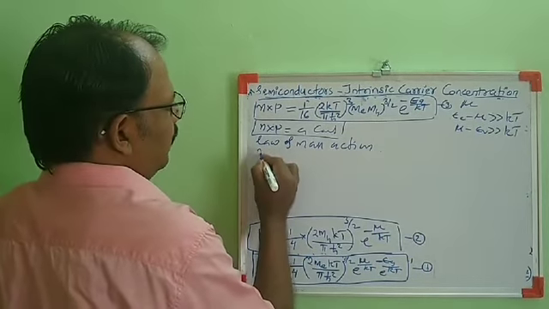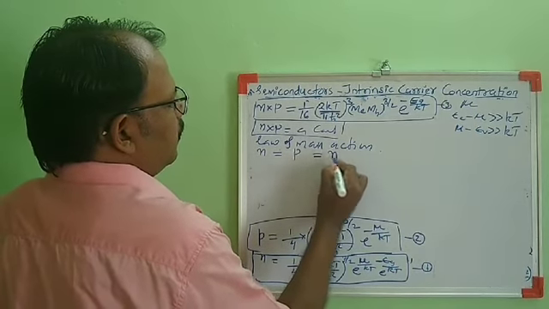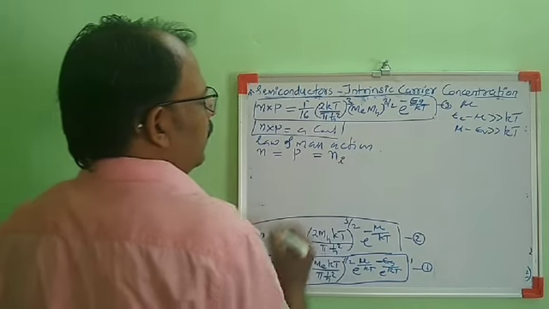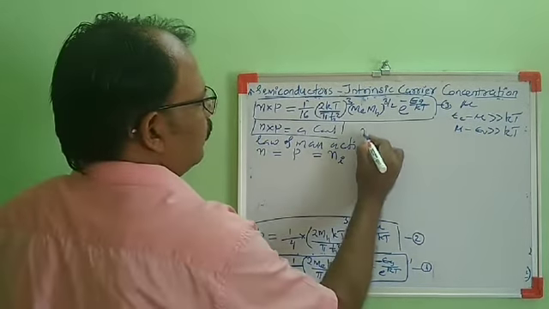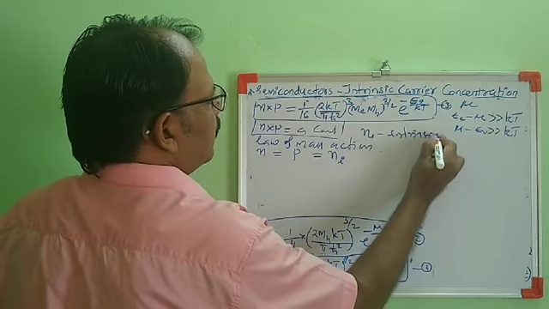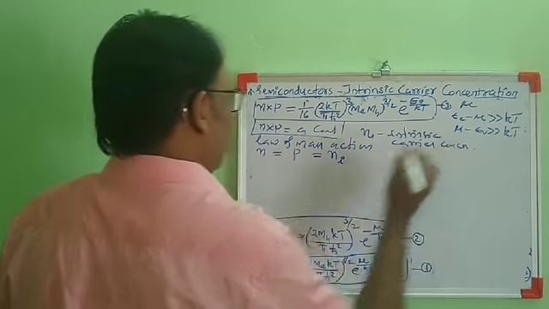So for the intrinsic case, n equal to p, and I am taking these two carrier concentrations as ni, which is called the intrinsic carrier concentration.